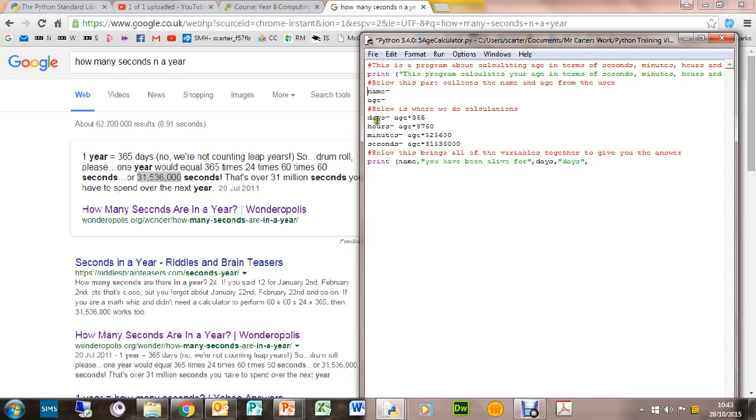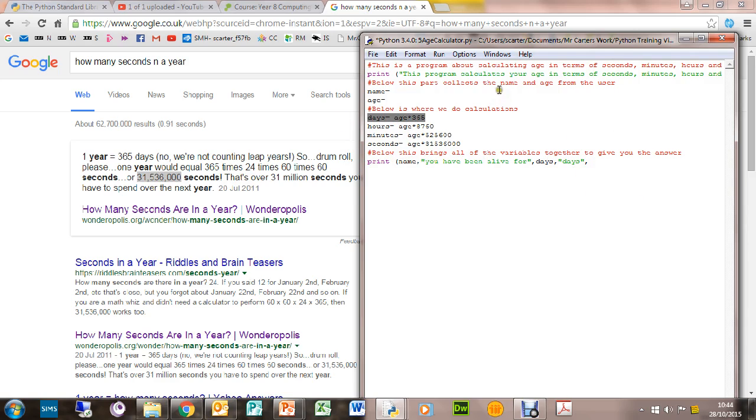We've got 1, 2, 3, 4, 5, 6 variables. This variable is collecting a name. This is collecting the age. These ones here do all the calculation parts. So if we put in the age of 10, it will go 10 times 365, 10 times whatever, and then at the very final line of code, it will print out your name, you've been alive for the days, and it will reference the calculation here, and the next part and the next part.